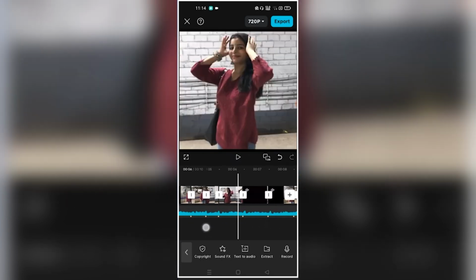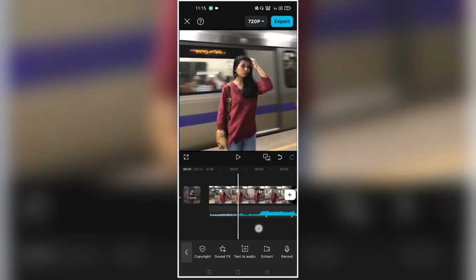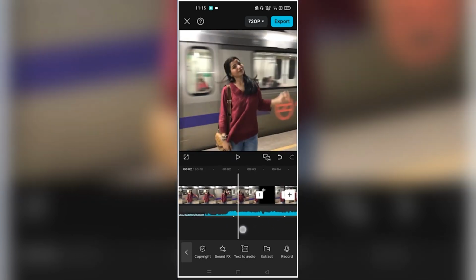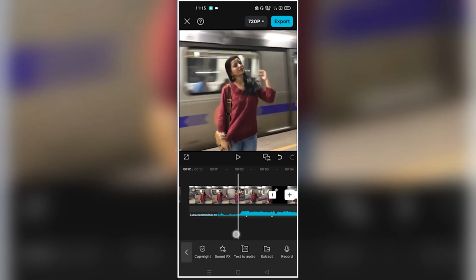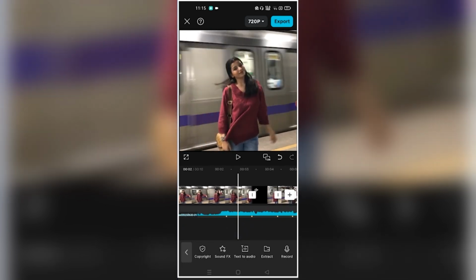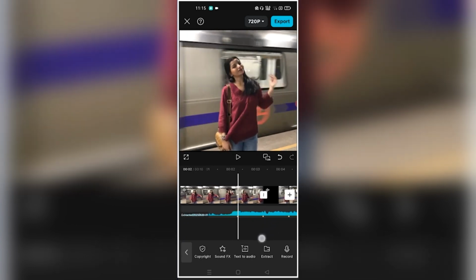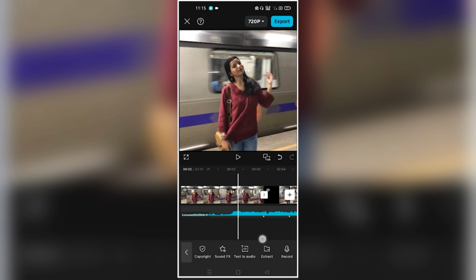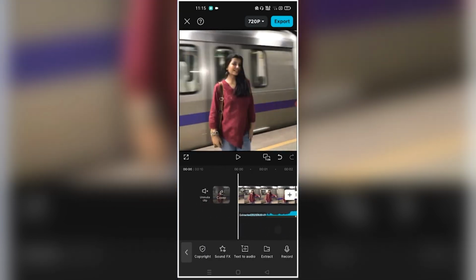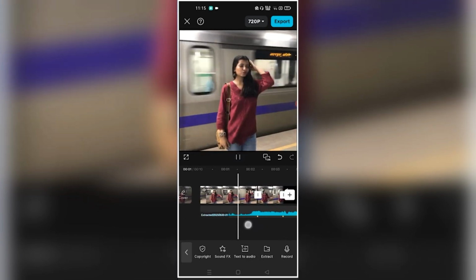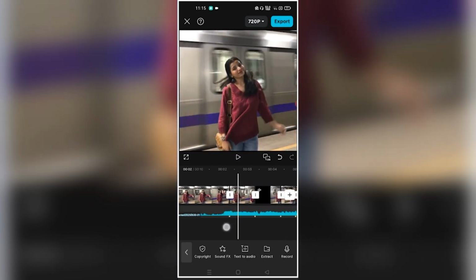Now let's go, guys. We come here to the first clip at the beginning. And as I told you, you have to keep this clip till the second beat mark, because we don't have to add separate clips between these two beats here. We have to cut the same clip and separate it. So you have to come to the first beat here. After that click on it. Then we will split it. And then we will move forward. There will be nothing left in our first clip. It will be simple. Okay, now after this you come to the second clip.